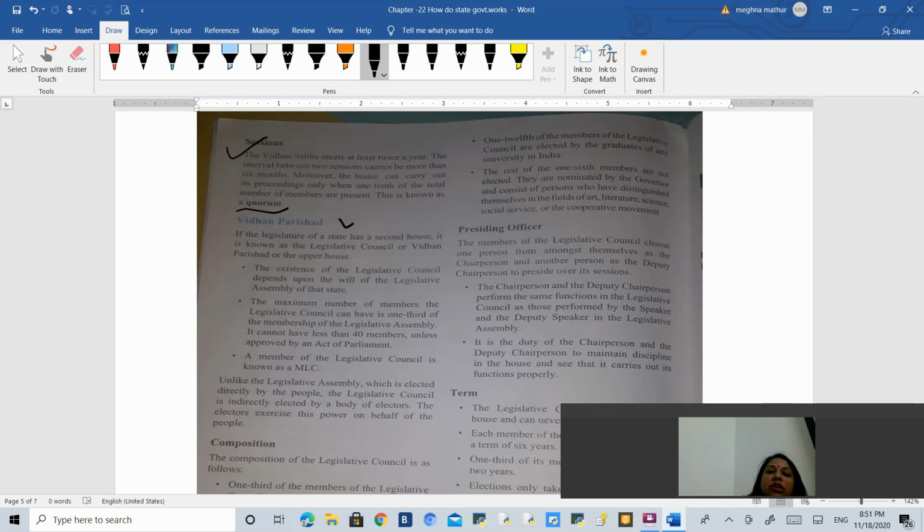Now Vidhan Parishad, which is also called the Legislative Council, and its members are called Members of Legislative Council, MLCs. Okay. Now regarding its membership, it cannot be less than 40, and its members cannot exceed 1/3 of the members of the Legislative Assembly. Okay, so this is the composition of the Vidhan Parishad.